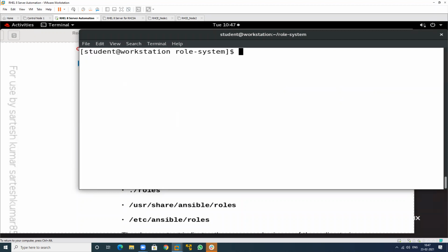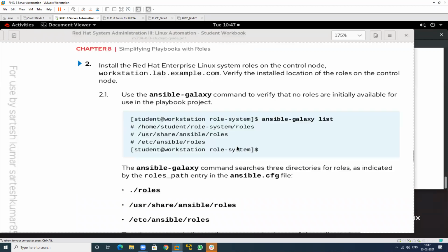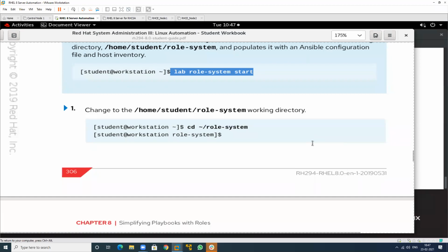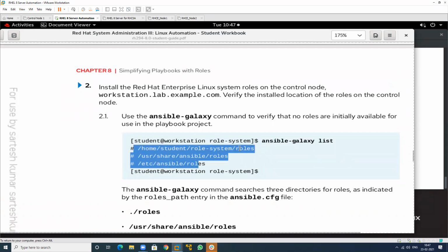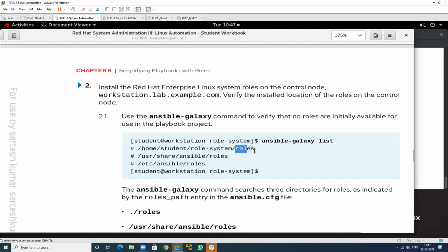So you can download this. So see this, from here I perform this, then go to this location, then this is Ansible Galaxy. This is the command to check which roles you have in your system. If you want to download, it will check for this role in your current working directory.